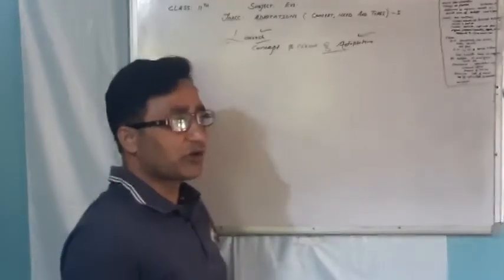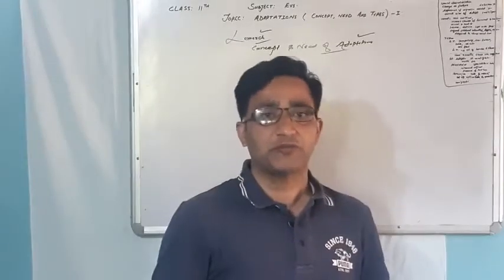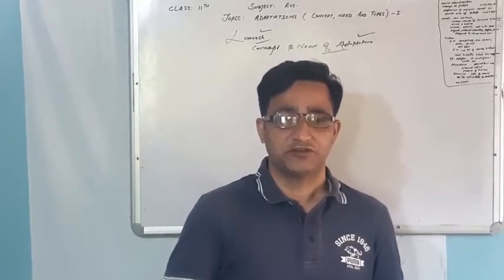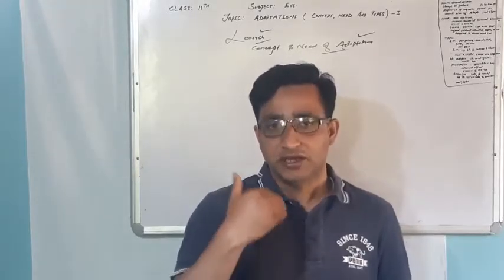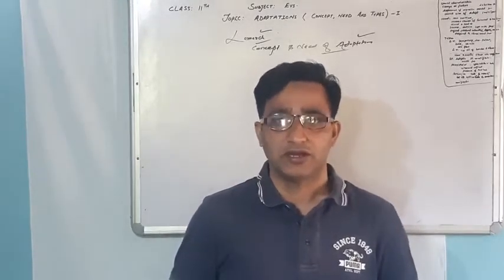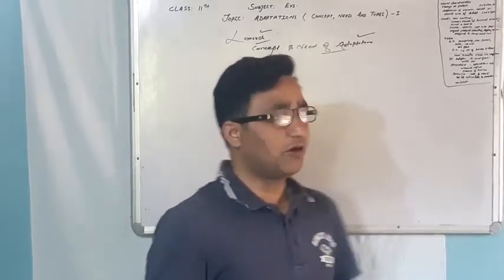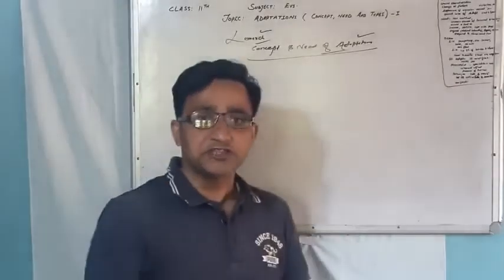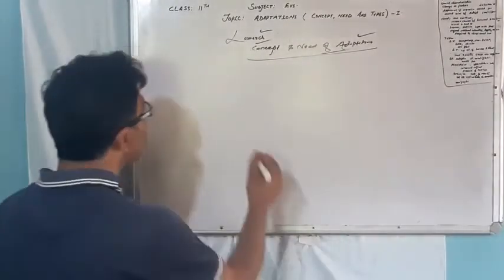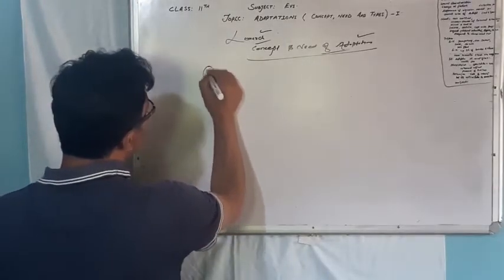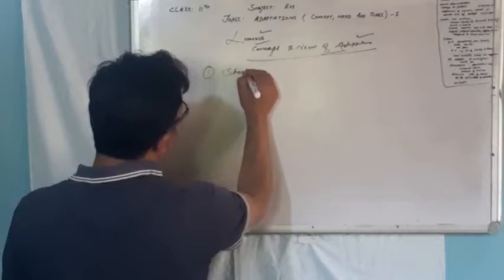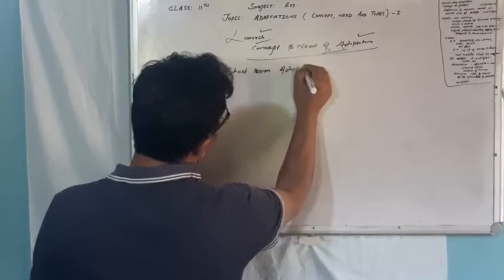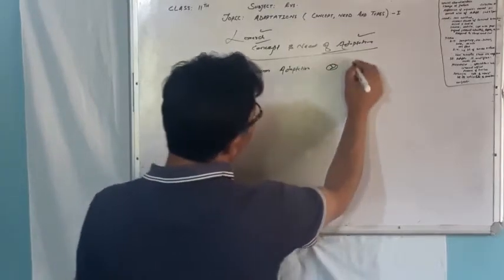Now, let us try to understand what are the various types of the adaptations. Different criteria have been taken into consideration for classifying these adaptations or for giving the various types of the adaptations. One criteria is regarding their natural role in the evolution. On that grounds, there are two types of the adaptations. One is known as the short term adaptations. दूसरी जो है that is long term adaptation.